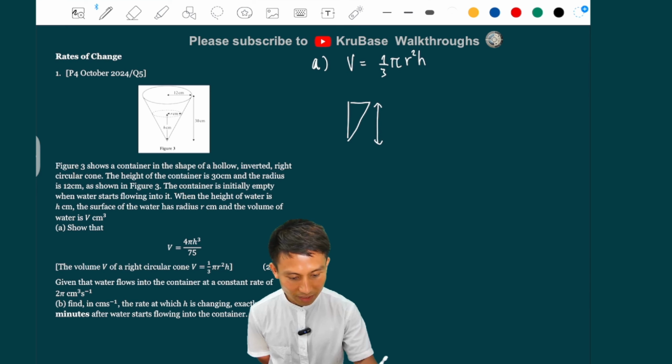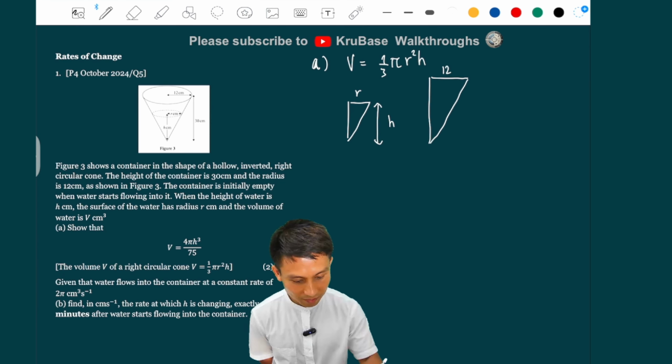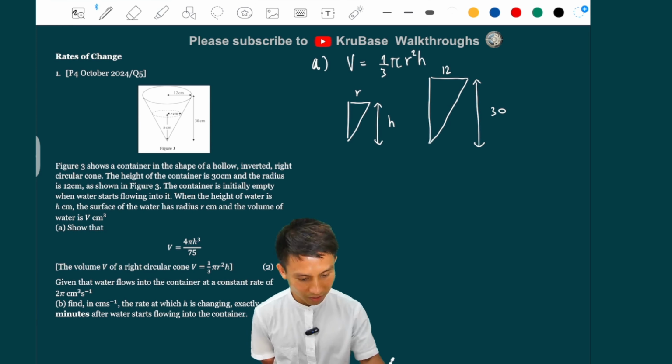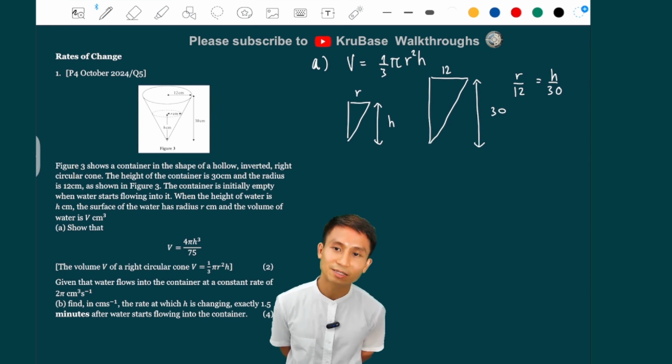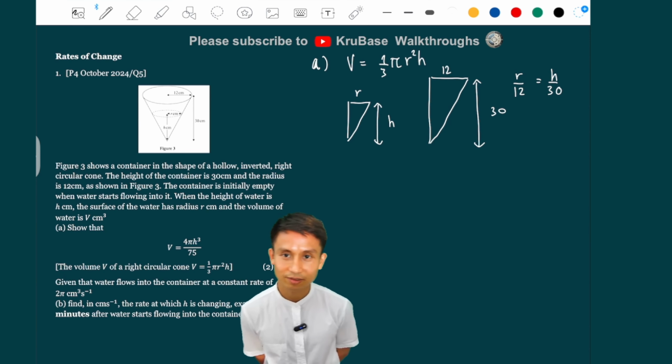So the height of water is h, the radius r here, and the one that is the full cone, the radius being 12 and the height being 30. So these two are similar. So we can say, whatever you want to say there, as long as it follows the similar triangles principle. So I'm going to do r over 12 equals h over 30. So the ratio from the smaller one to the big one is the same for all sides. And we only deal with the radius and the straight height here. So there you go. We already get r in terms of h.